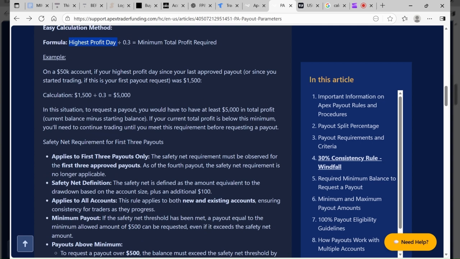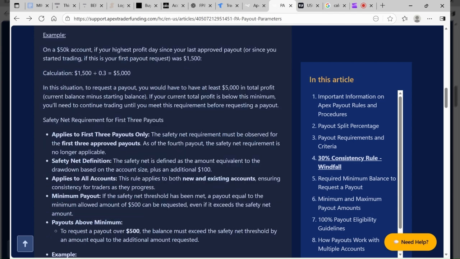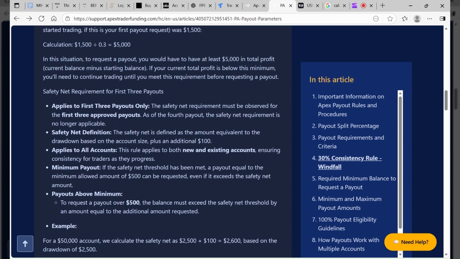You must have a safety net in your account in order to take a withdrawal for your first 3 withdrawals, right? After that, it doesn't matter. You can withdraw as much as you want, right? Don't have to leave a safety net. You can do whatever you want to do.